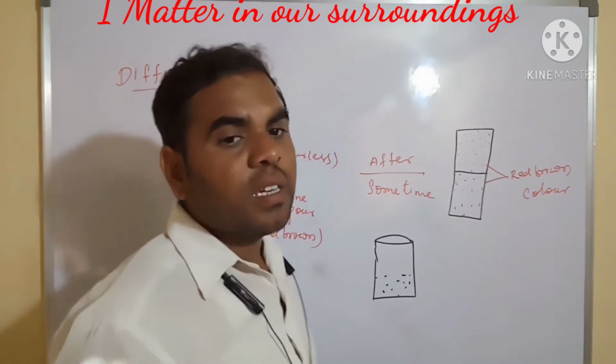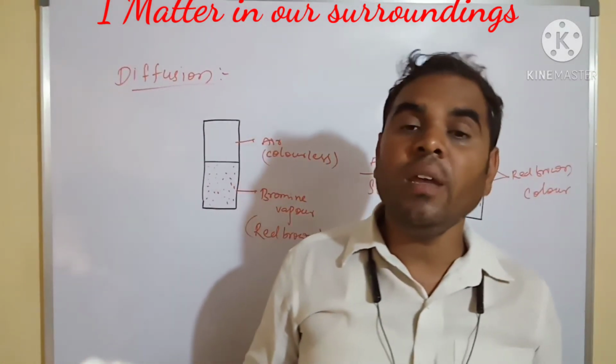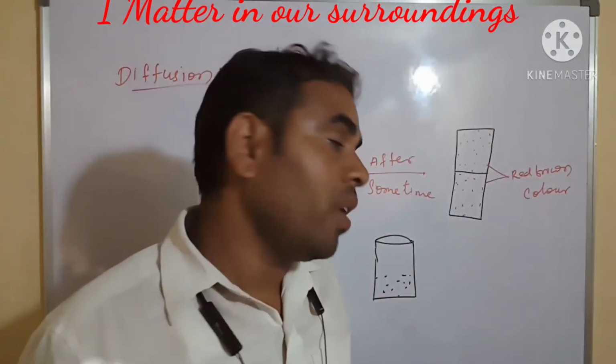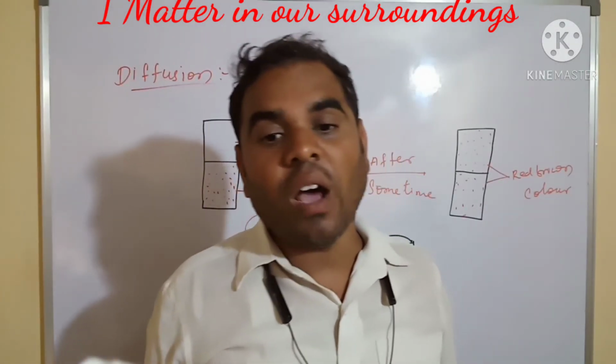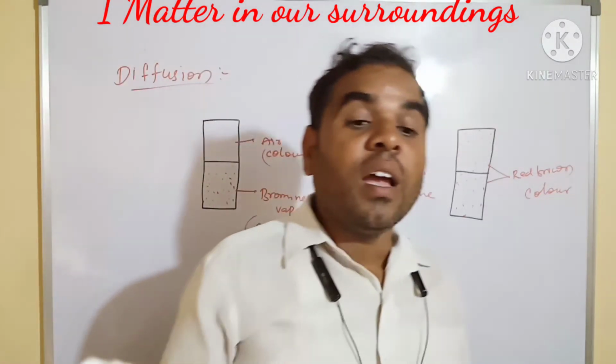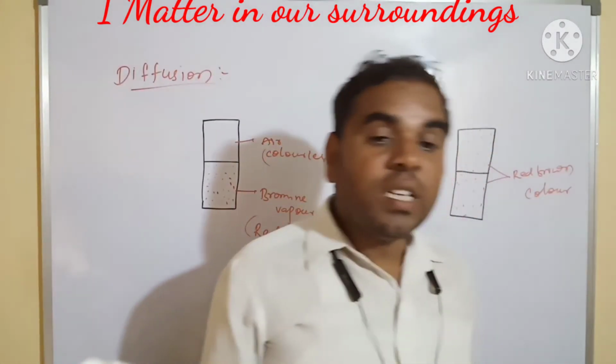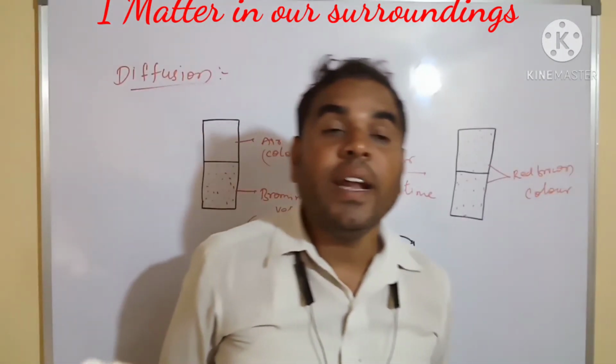What will happen? Our clothes will become blue in color. We also apply various colors on walls. This is liquid diffusion, and solids also.